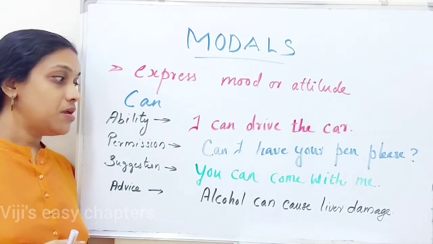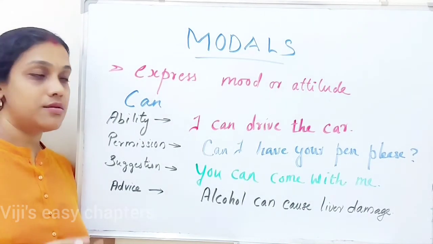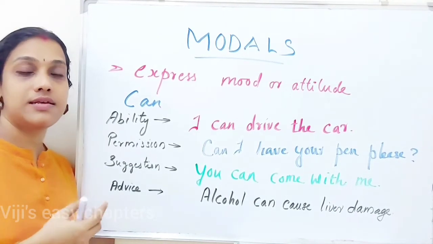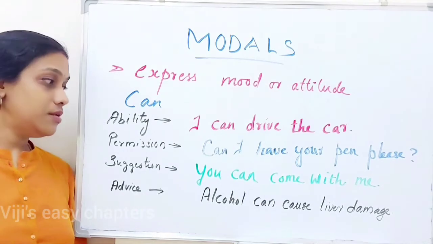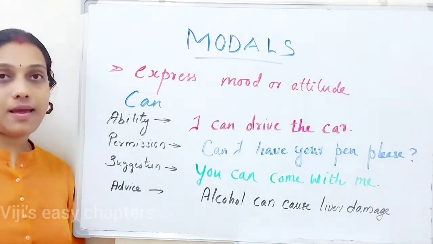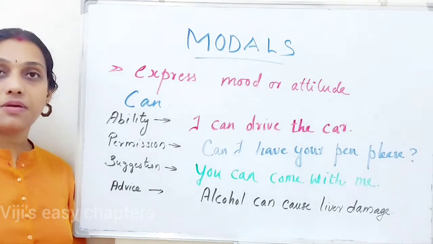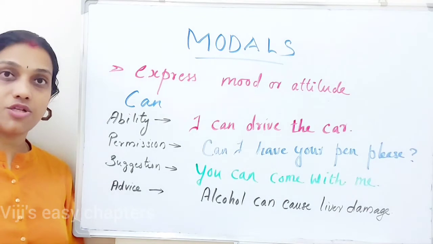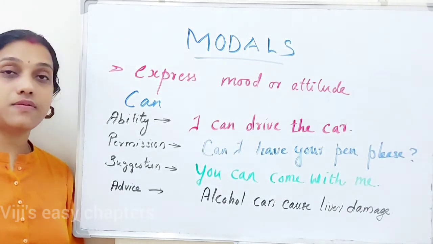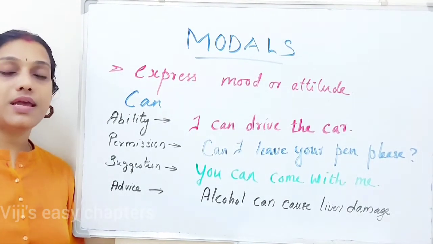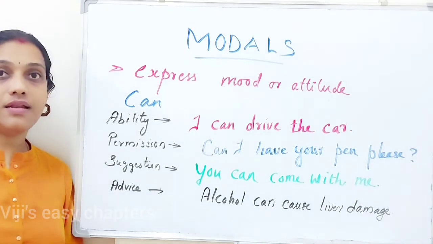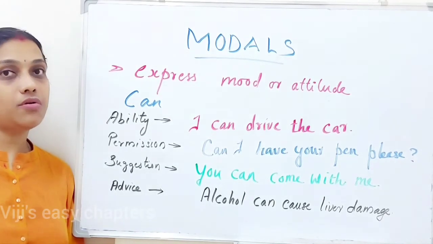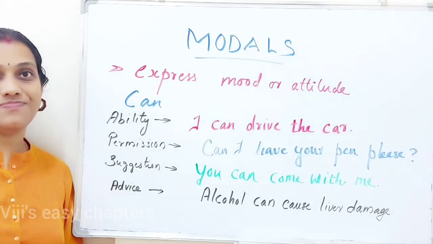The third one, you can come with me. Here we can take can as a suggestion or a permission. Last one, alcohol can cause liver damage. It can be taken as an advice or as a suggestion, right? It can be taken as a suggestion or even a possibility. Alcohol can cause liver damage is a possibility. So we can use can in situations that demand possibility, suggestion, advice, permission, or expressing abilities.